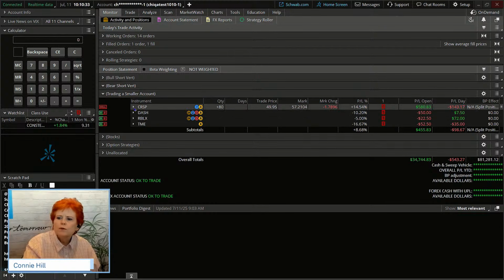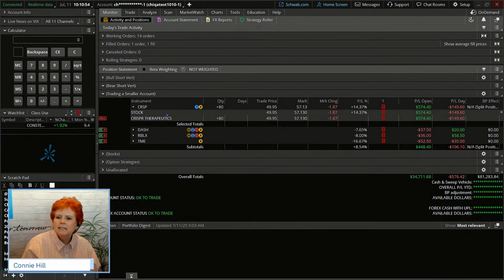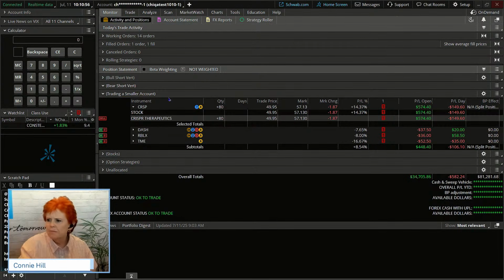Now, one of the trades we put in here was a stock trade, actually, on CRSP. I went back and looked at my notes, and I saw we had some targets out there. We had some stops out there, and the target is gone. But we need to adjust it and put some things out there. So I do want to take a look at that before we get into our new trades and decide what we need to do with it, okay?